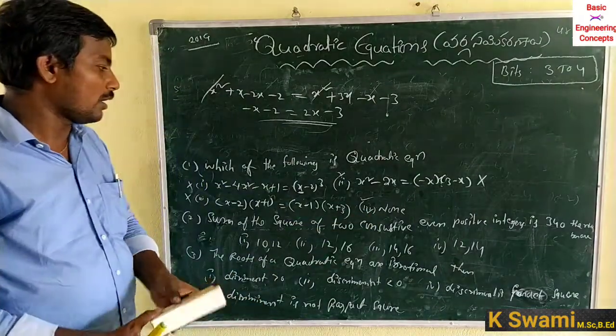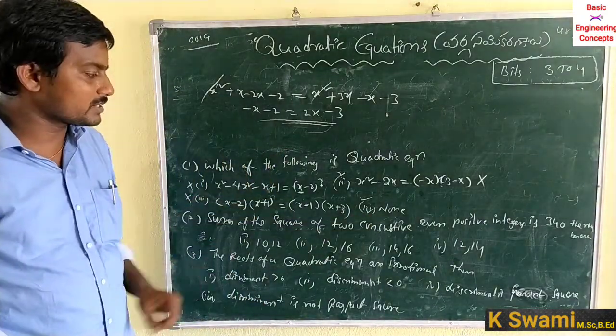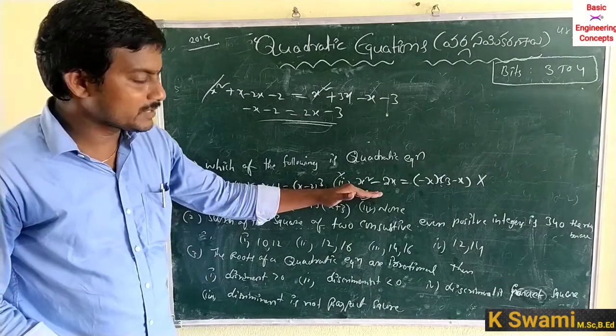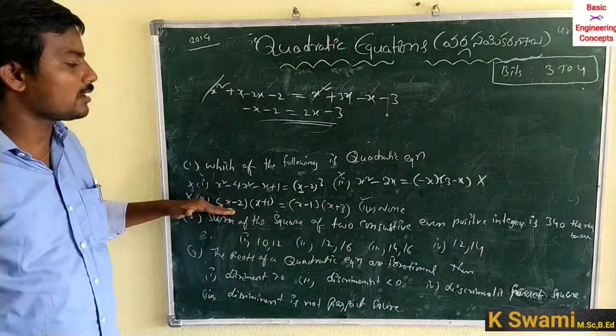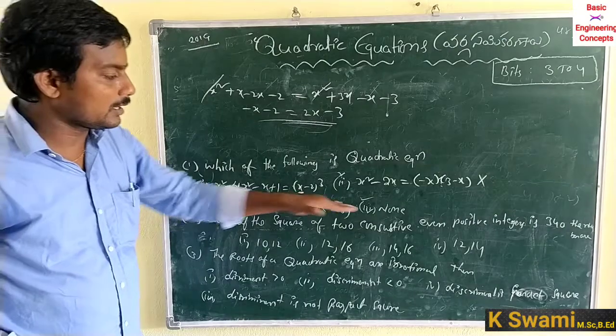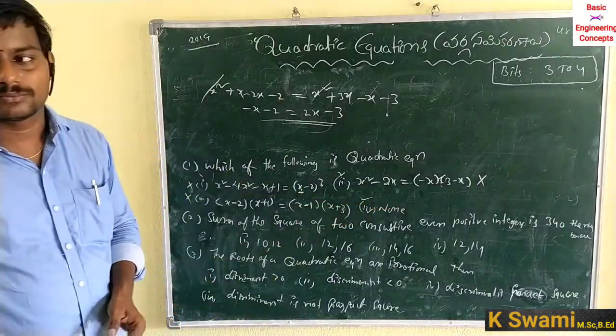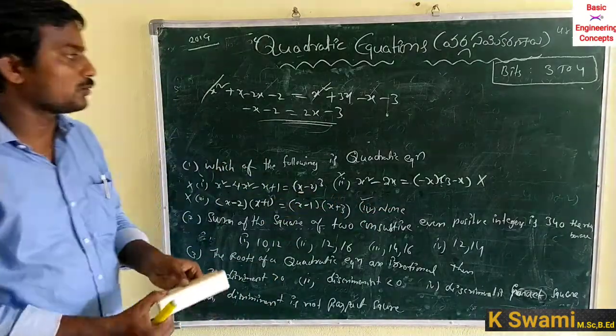Because of the above equations, the first equation has highest power 3, the second equation is a linear equation and the third equation is also a linear equation. The correct option is none of these. Our required answer is none of these.